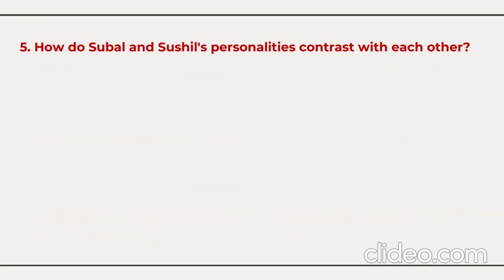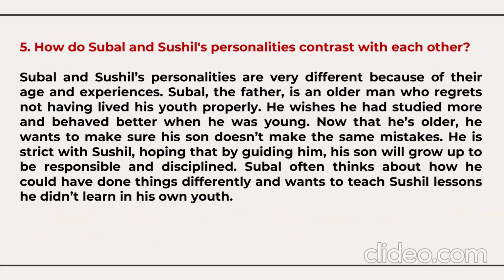How do Subal and Sushil's personalities contrast with each other? Subal and Sushil's personalities are very different because of their age and experiences. Subal, the father, is an older man who regrets not having lived his youth properly. He wishes he had studied more and behaved better when he was young.